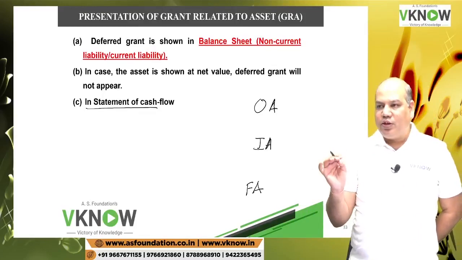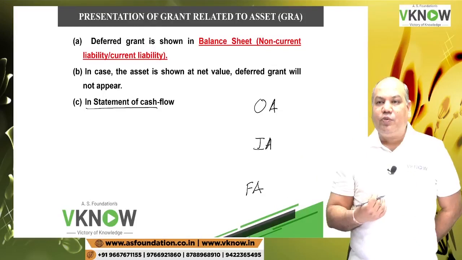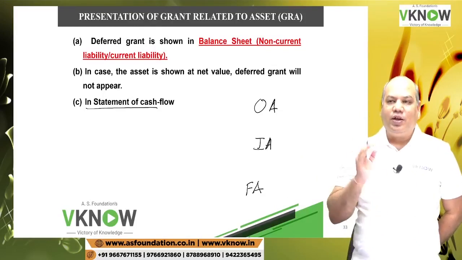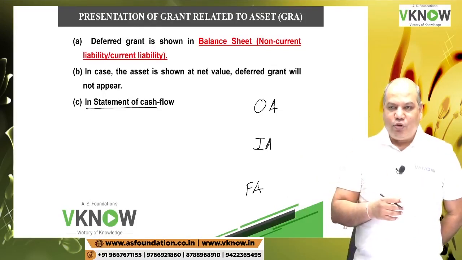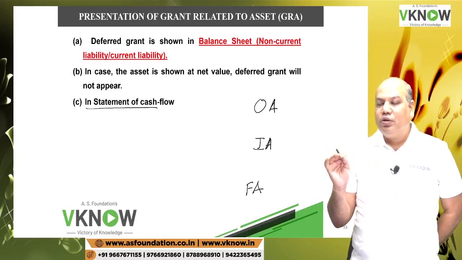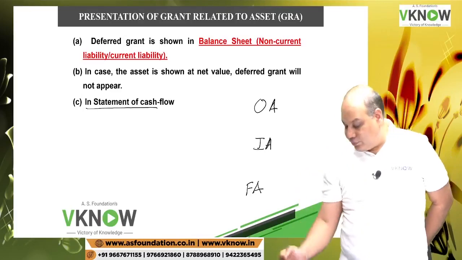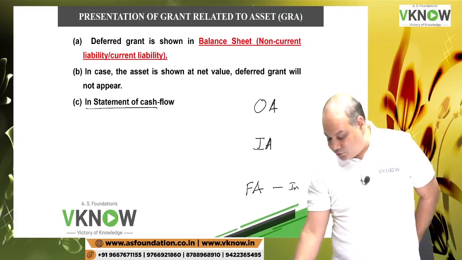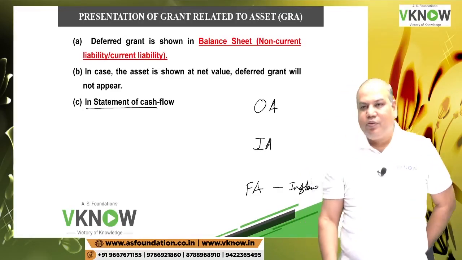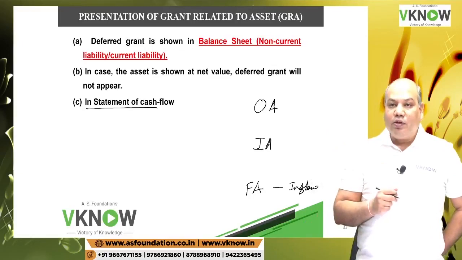So you have to guess, and you can guess it right. You received the grant which helped you to acquire an asset. Where will you show that inflow if it is cash inflow? If you receive cash inflow for acquiring an asset, where will you put it? It will come in financing activity. Simple. If you take a loan to buy an asset, where is the loan taken shown? Financing activity.